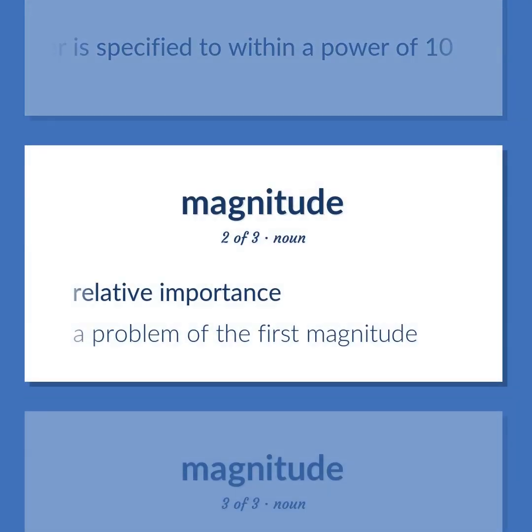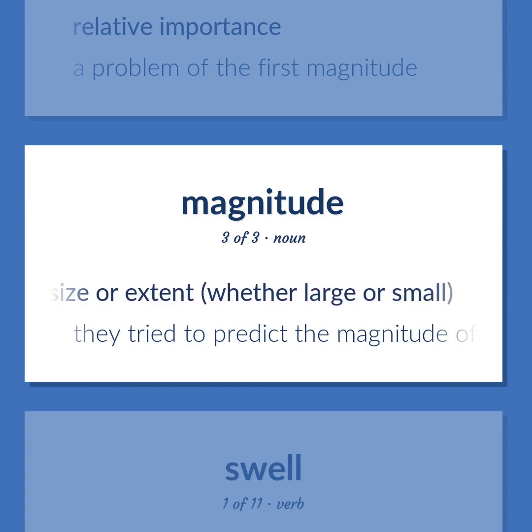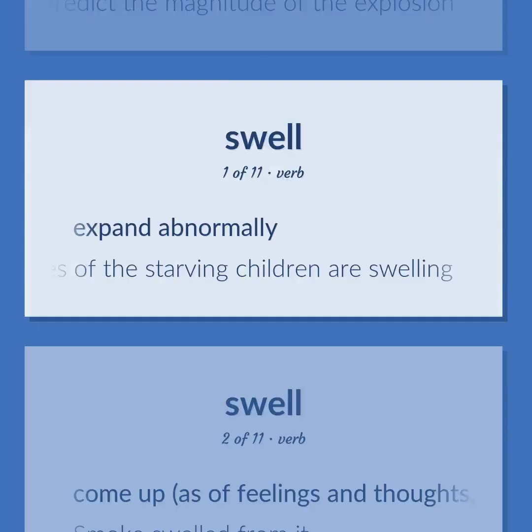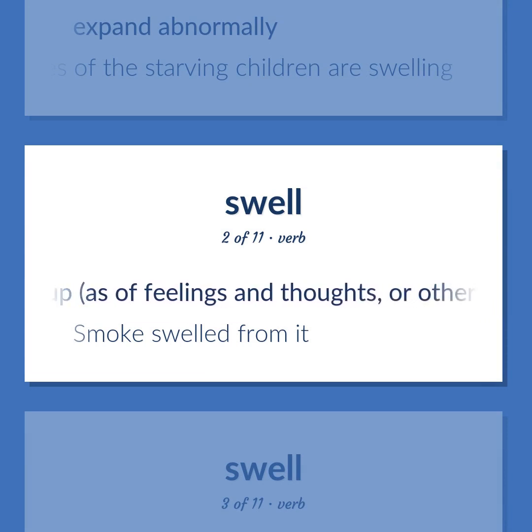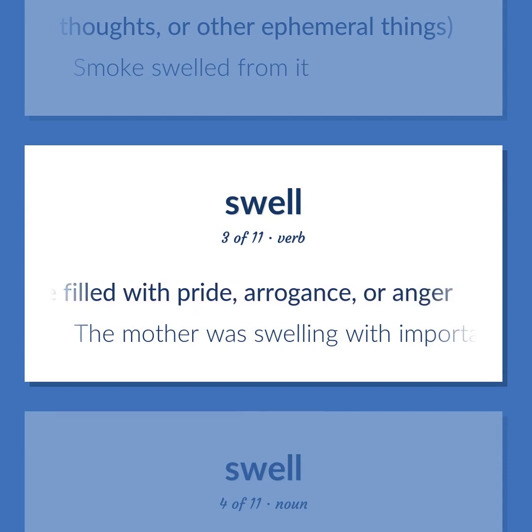Relative importance. A problem of the first magnitude. The property of relative size or extent, whether large or small. They tried to predict the magnitude of the explosion. Expand abnormally. The bellies of the starving children are swelling. Come up, as of feelings and thoughts, or other ephemeral things. Smoke swelled from it. Become filled with pride, arrogance, or anger. The mother was swelling with importance when she spoke of her son.